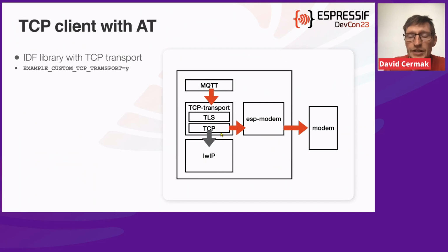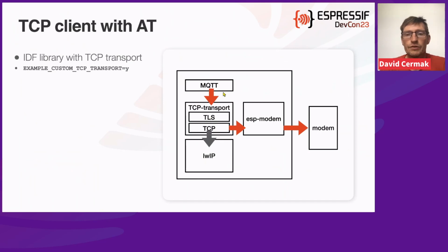But in this example, we can create a custom TCP transport using those AT commands. So we use the TLS layer from the ESP IDF SDK, and just replace the TCP layer and use ESP modem to communicate with modems. This addresses both the security issue, because the security is handled within the chip boundary, and the protocol library issue, because we still use the same library.